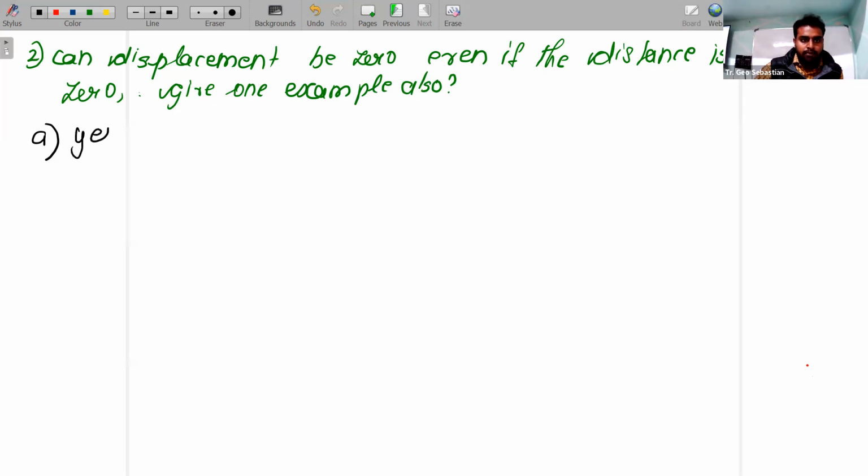Displacement has direction and magnitude. Distance has only magnitude. So if you consider an example, you can take circular motion, right? If a body starts at this point, takes a circular path and reaches the same point, then the displacement will be zero. But the distance is nothing but the circumference of that particular circle, 2 pi r, isn't it? Please write that.